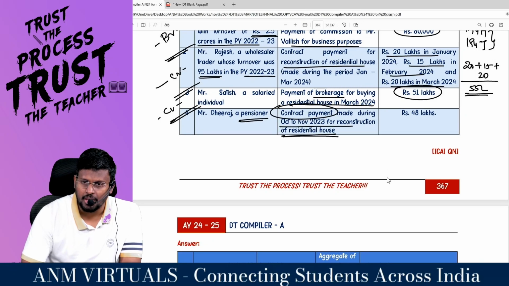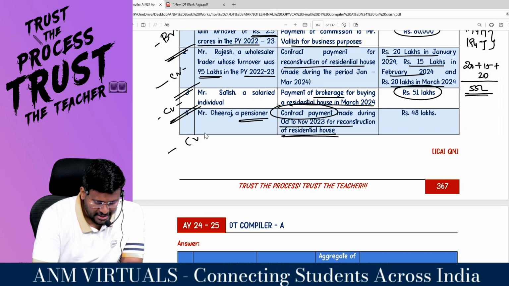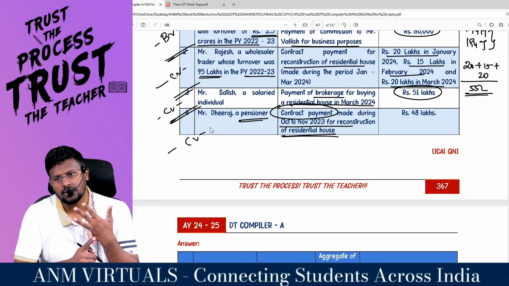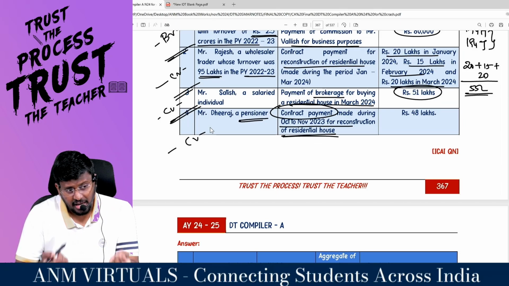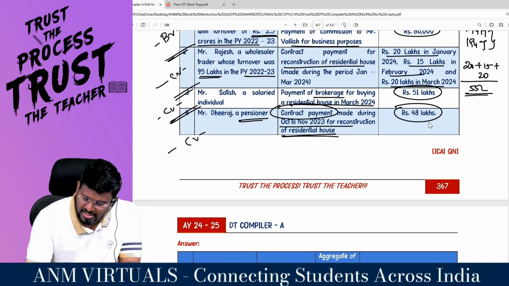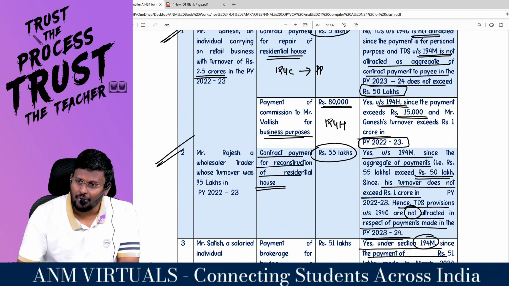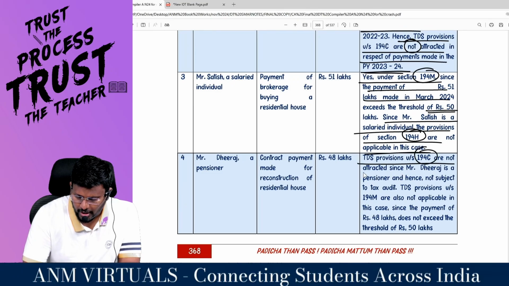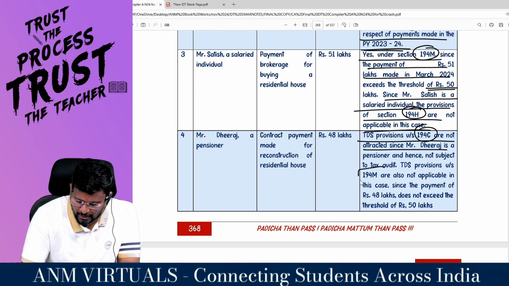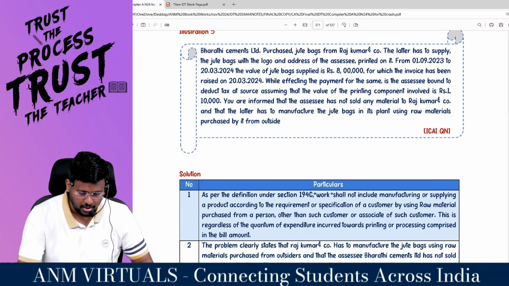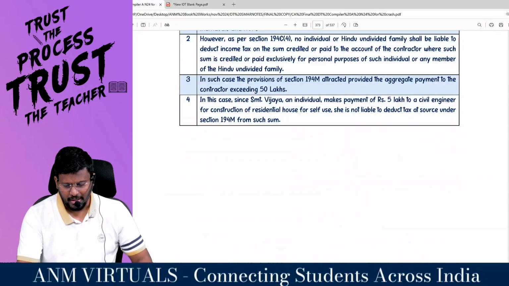Contract payment 194C. Correct, no? Pensioner, he is a what wala? Since he is chota wala, 194H will not apply. Since it is personal purpose, 194H will not apply. Alternate section 194M. But how many lakhs must it exceed? Oh, it is only 48 lakhs. For 194M to attract it must exceed, so TDS provisions under 194C are not attracted. TDS under 194M is also not applicable. Conceptual clarity. With this, the 5 families come to an end.